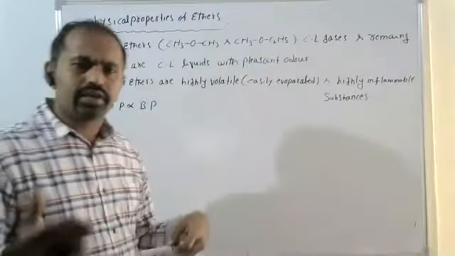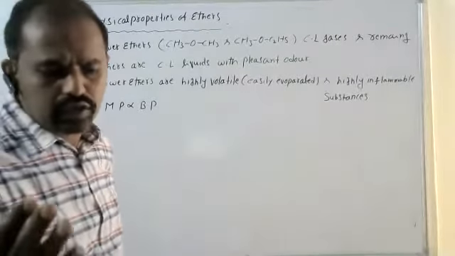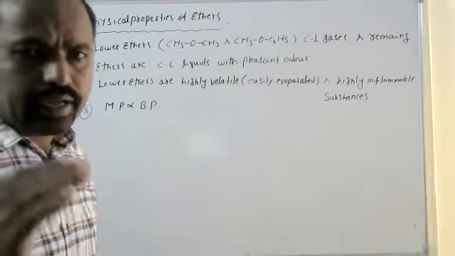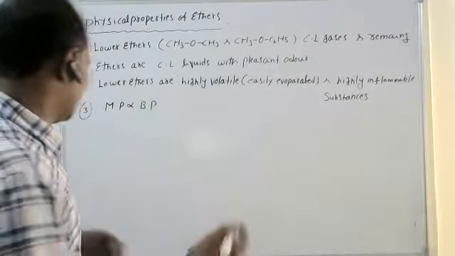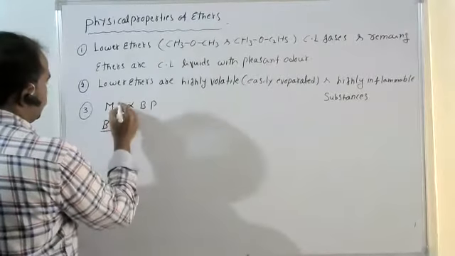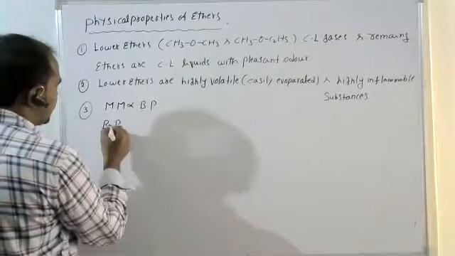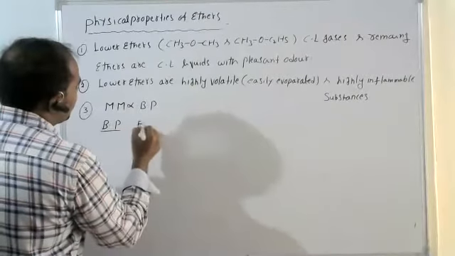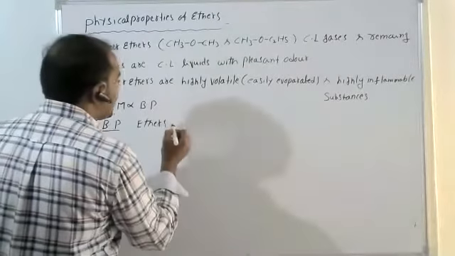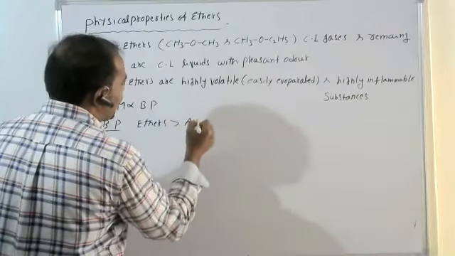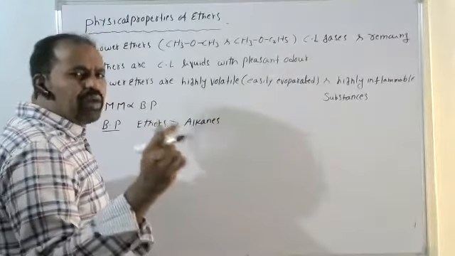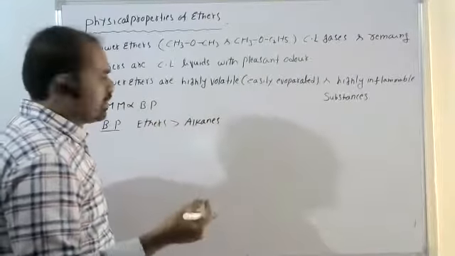If we compare boiling points of ethers, they generally have a little bit higher boiling points than corresponding alkanes, nearly the same.